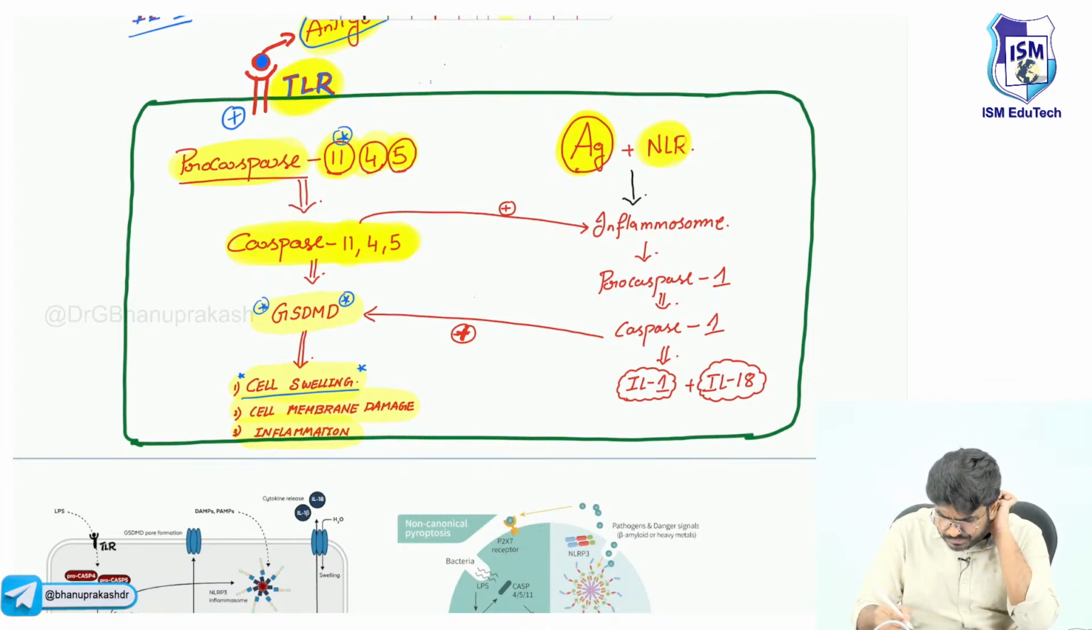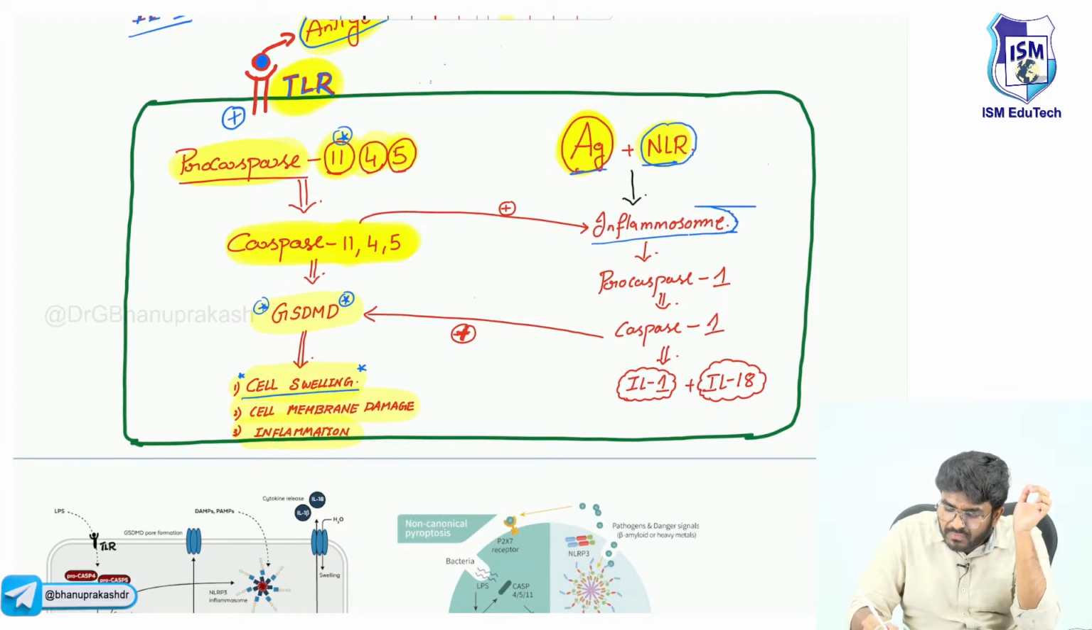So the antigen is going to bind with the NOD-like receptors. Now this complex is going to activate something called the inflammasome. So the inflammasome is activated in pyroptosis. This inflammasome is activated, sir. I will show you in the image also. So inflammasomes are activated.